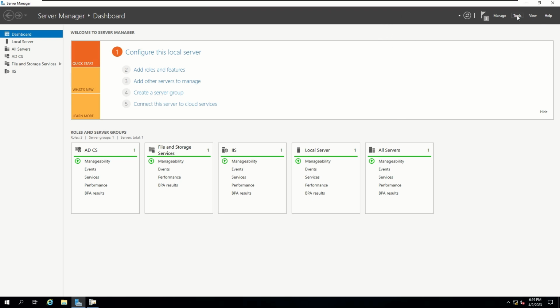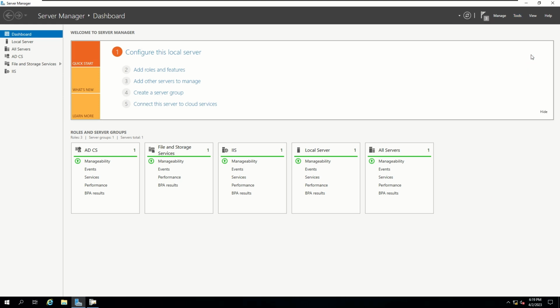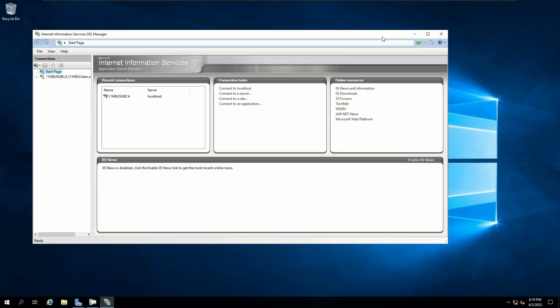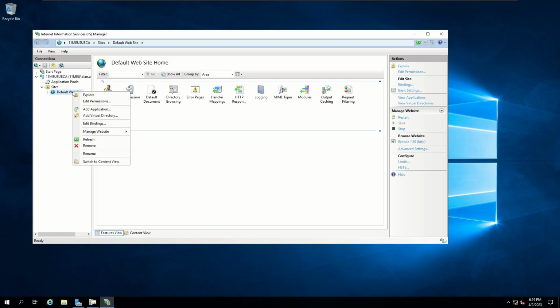Let's open up Tools, and we're going to head over to our web services, Internet Information Services Manager. In here, I'm going to expand my SUBCA on my left-hand side, then expand Sites. Right-click on Default Website and select Add Virtual Directory.